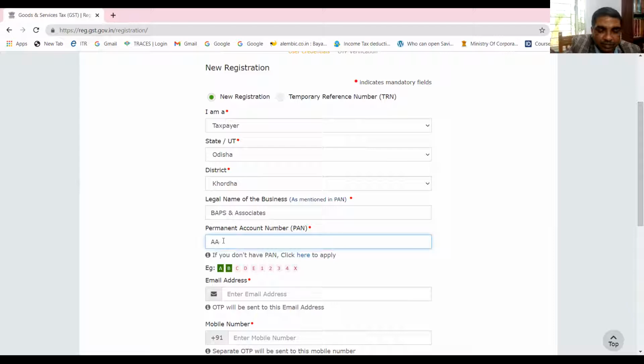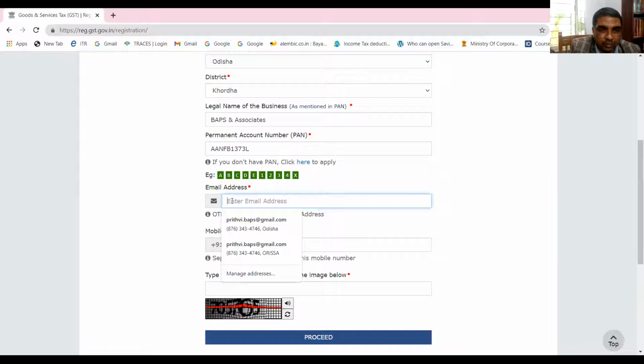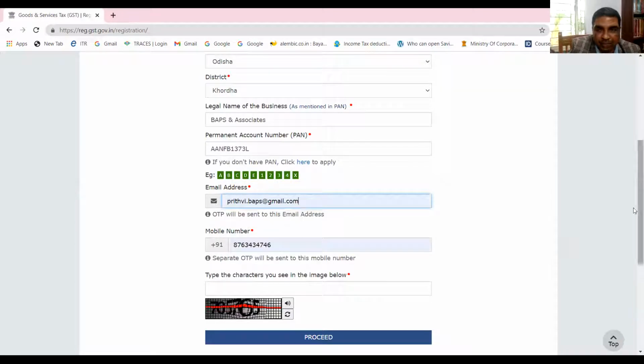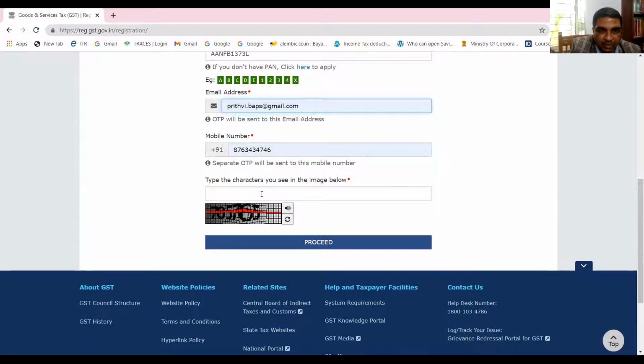Let me try. You can give a mail ID, you can give a phone number. Then this captcha code, these characters you can write: 705765.